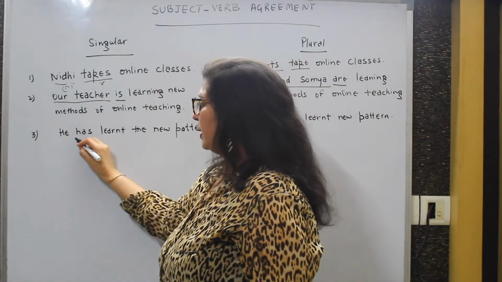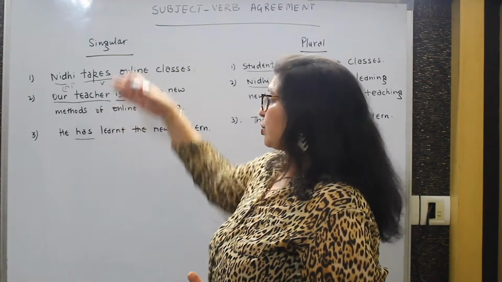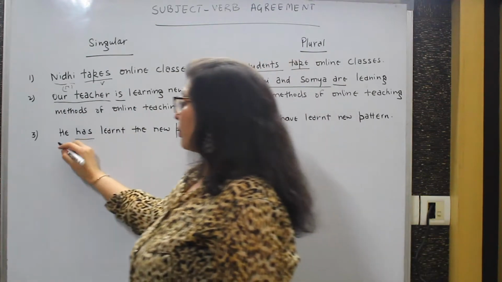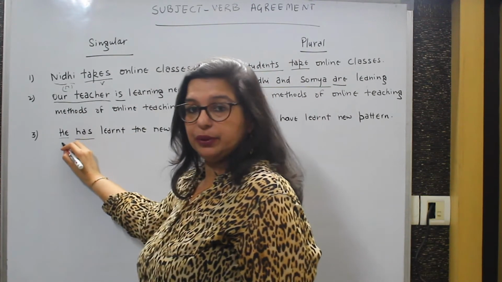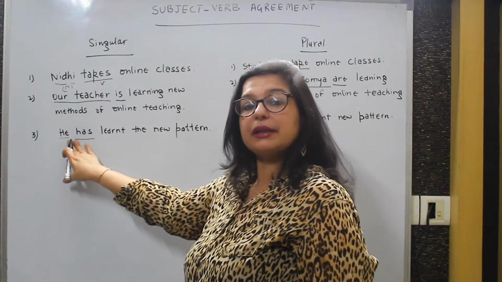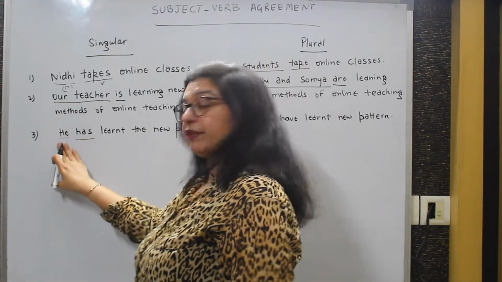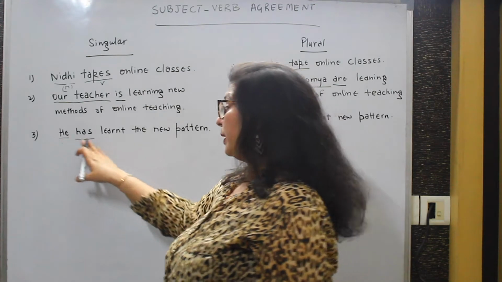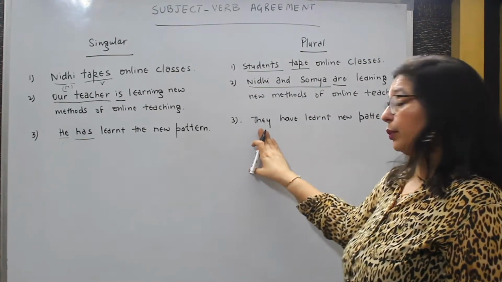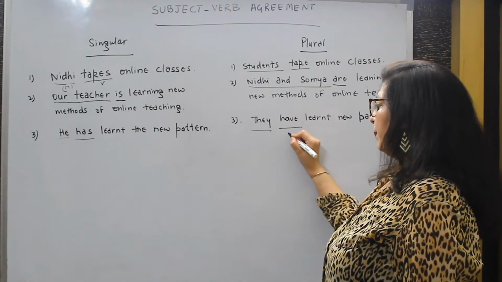One more example, and in this example I have taken a possession verb: has, have, had. So basically we have three types of verb: action verbs, auxiliary verbs and possession verbs. Here also the subject is singular, it's a pronoun. So it doesn't matter whether the subject is a noun or a pronoun. What matters is whether the subject is singular or plural. If it's singular, he, which is a singular pronoun, it will take a singular verb, which is has. And if the noun or pronoun is plural, they, the verb will be plural, which is have.